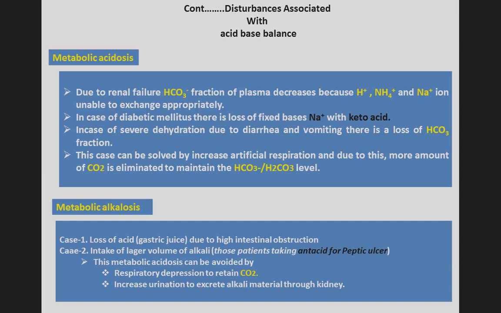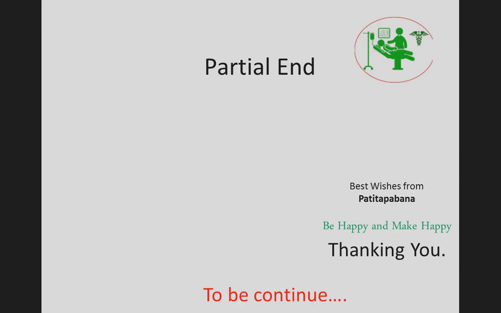This metabolic alkalosis can be avoided by respiratory depression to retain carbon dioxide and increased urination to excrete alkali materials through the kidney. So this is the end of the topic.